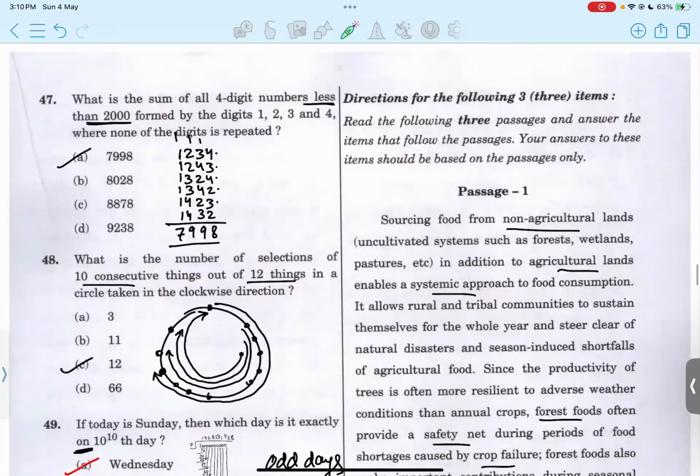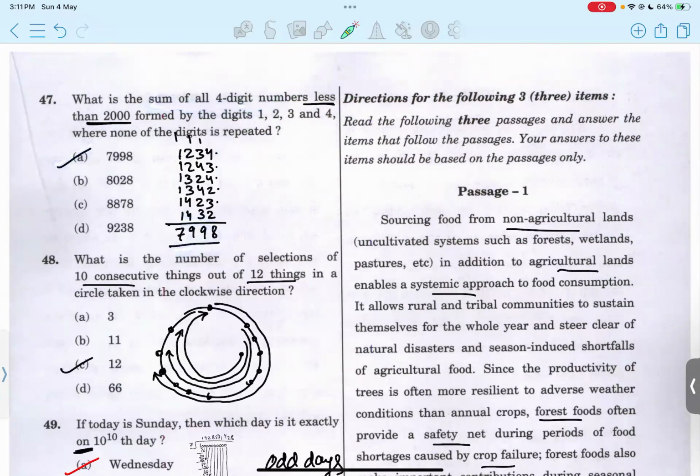In question number 47, we need the sum of all the 4-digit numbers less than 2000 formed by these digits, where none of the digits is repeated. So you can have such combinations ensuring all the numbers are less than 2000. You cannot have 2, 3, and 4 in the beginning, so we can only keep 1 there because of this condition. Then you can arrange the remaining digits in different sequences and patterns to get different numbers, and we have to calculate the sum of all these 4-digit numbers. So the sum would be 7998.